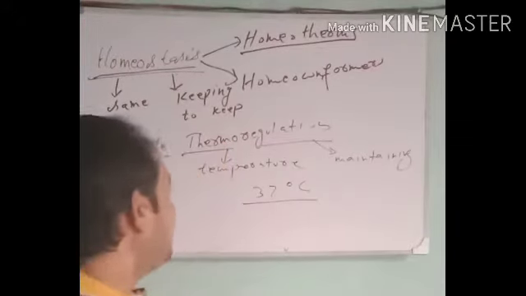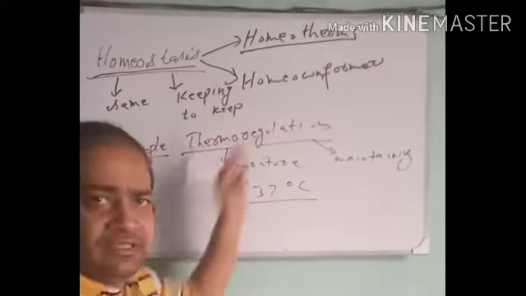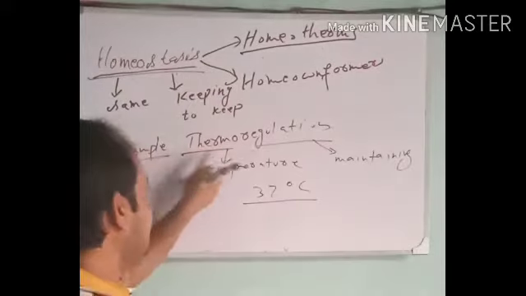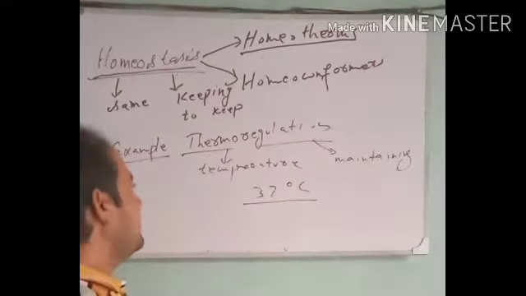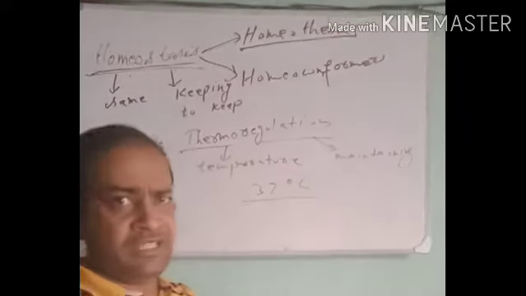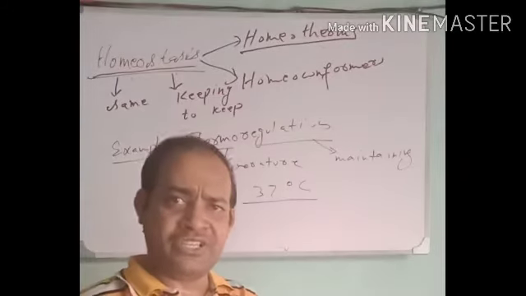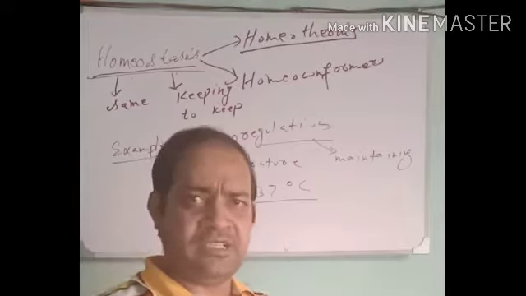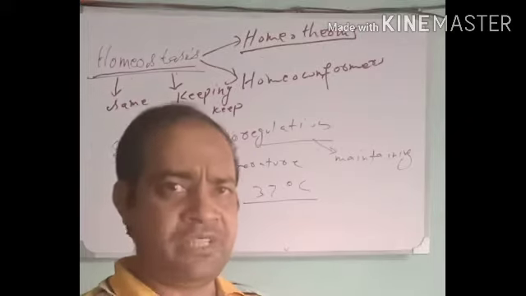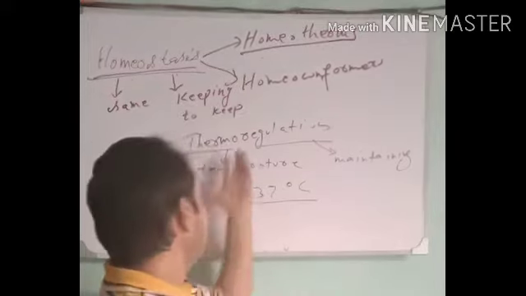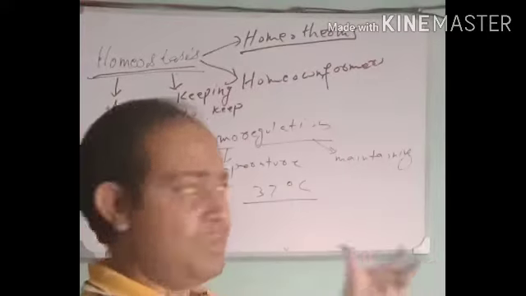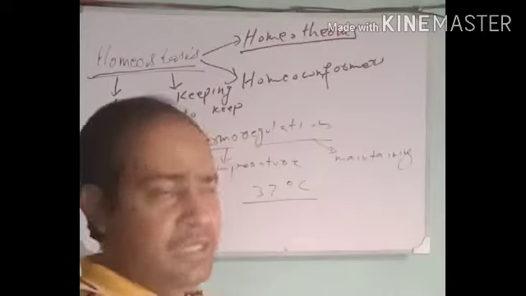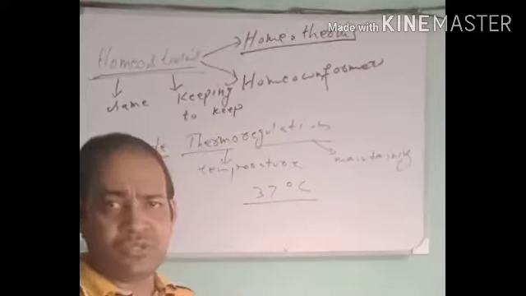Now we go into further detail of the other processes described in the examples of homeostasis. First, I have described thermoregulation. Thermoregulation means maintenance of the internal condition, in particular the temperature, at a steady rate, 37 degrees Celsius, despite changes in the external environment. It is very crucial for organisms to maintain their thermoregulation in order to maintain their homeostasis. How do they do so? It is a great topic.